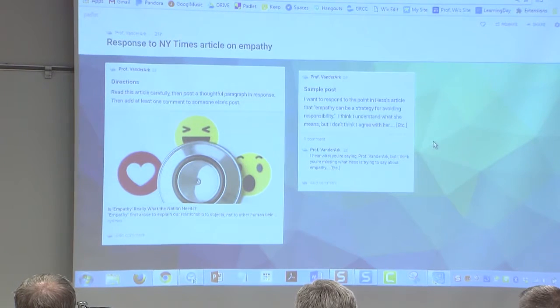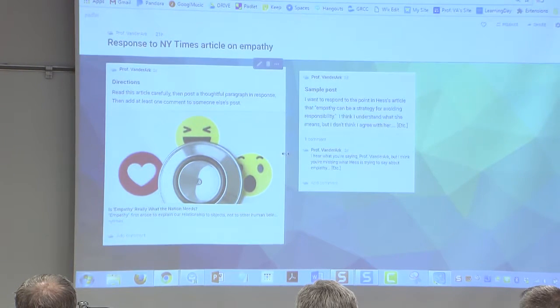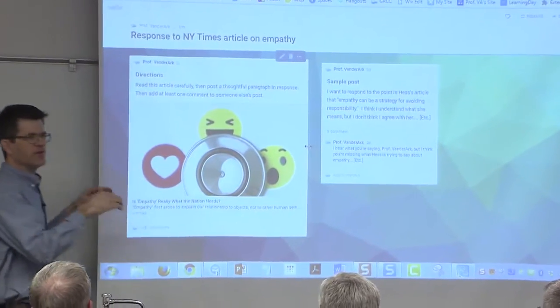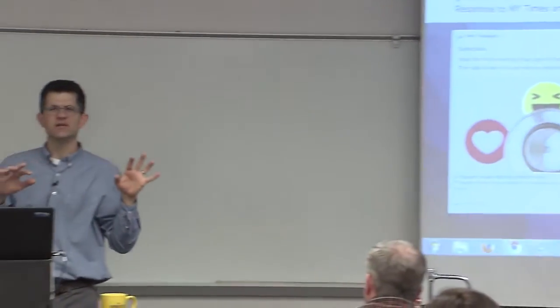So you can organize it so that all posts are laid out in a grid, if you don't like the free form thing, which gets kind of messy. You can have them scroll almost like a blog. Or there's a couple other formats too. And then finally, I wanted to talk a little bit about, let me say this first.